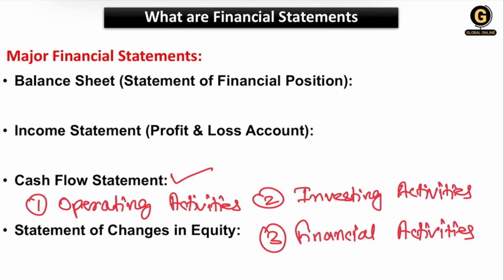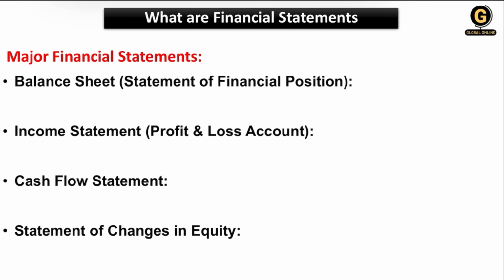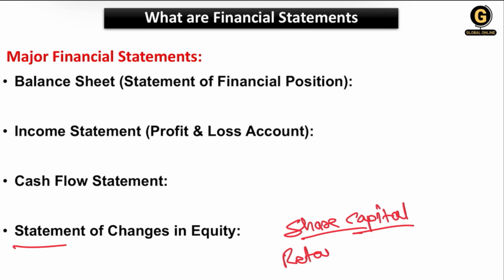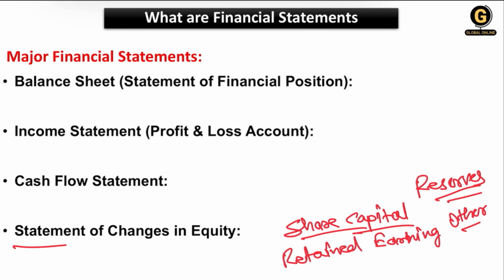So next is the statement of changes in equity. This statement is also very important to know the movements of equity during the accounting period. It has components: the share capital, and any changes in the share capital will be stated in the statement of changes. Then we have retained earnings, then reserves, then other components like comprehensive income, like foreign currency translation adjustment also. These are the components we have in the statement of changes.